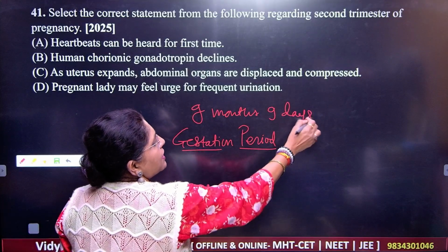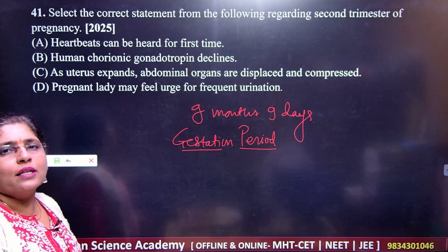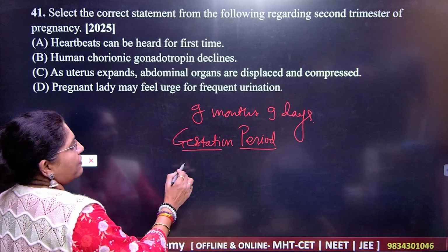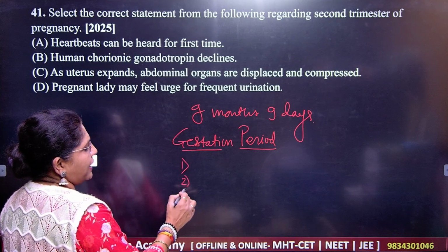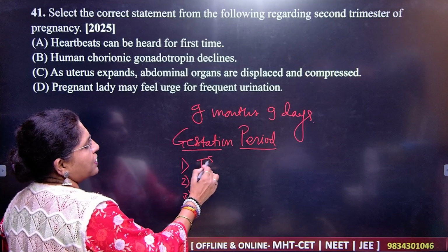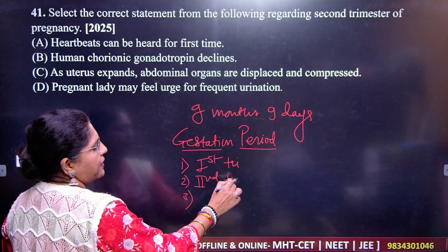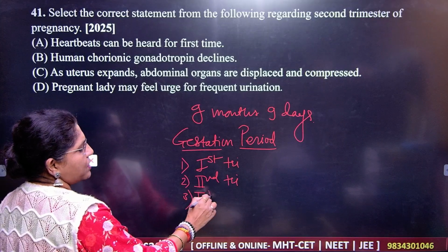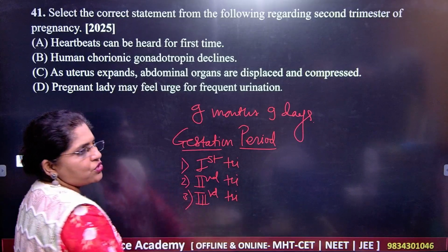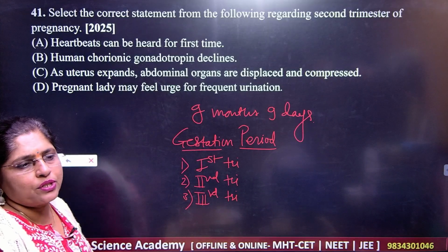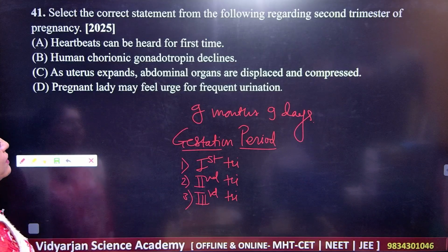Got it? You should know that this gestation period is divided into first, second and third trimester. First trimester period, then we have second trimester period, and we have third trimester period, right? And this trimester period is divided into 3 months. Accordingly, you have the developmental stages.